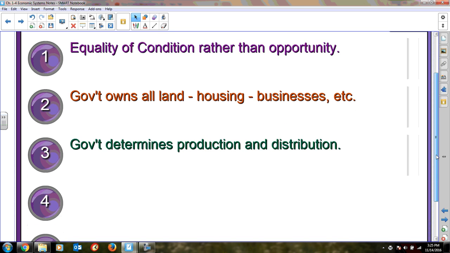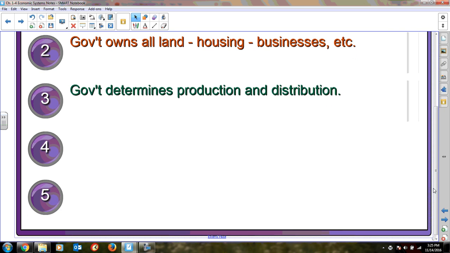And so in a communistic society, it is not uncommon for that government to underguess how much bread needs to be made or how many cattle need to be butchered that year. And so there's oftentimes in a communistic society a lot of shortages.